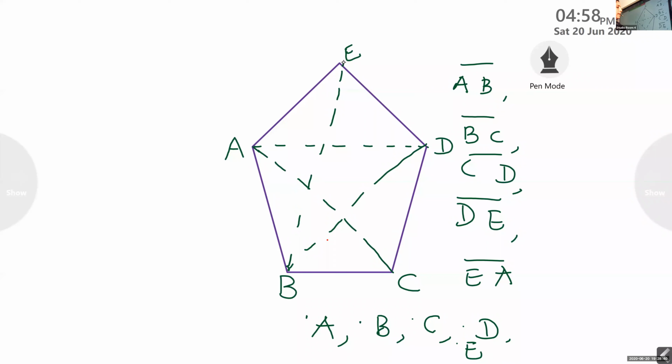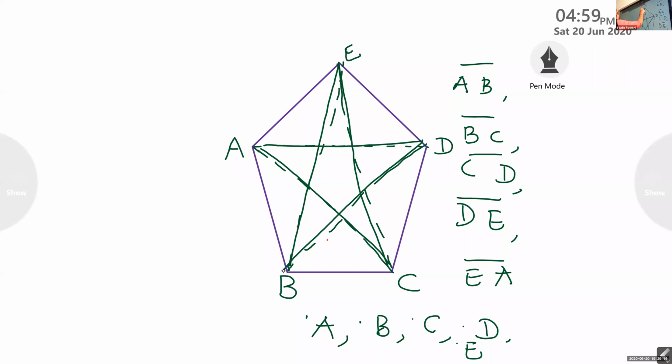Now we'll take C. Is any vertex remaining to draw? C to E. Ma'am, it's like a star. Now is any more vertex there? No, ma'am. Okay. So these are the diagonals. What is the shape of this? Star. So these diagonals form a star. Okay. Did you understand?